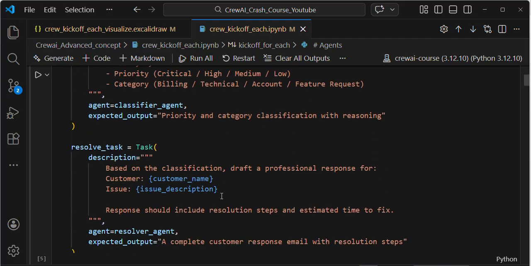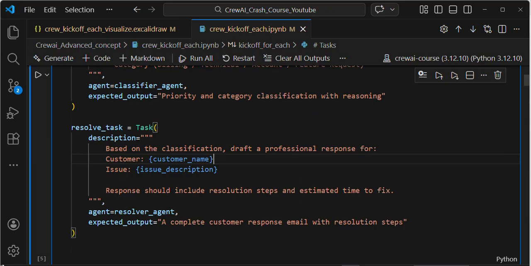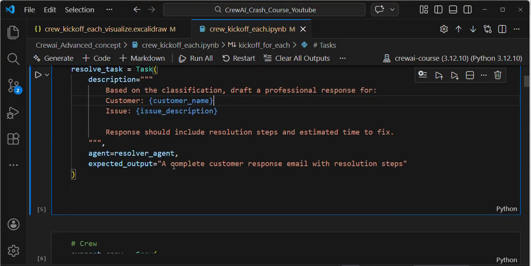On my second agent, if you see, I'm defining a template with two variables: the first one is customer name and the second one is issue description. Then I'm asking the agent to draft a professional response, which should include resolution steps and estimated time to fix. My expected output is a response email with resolution steps.